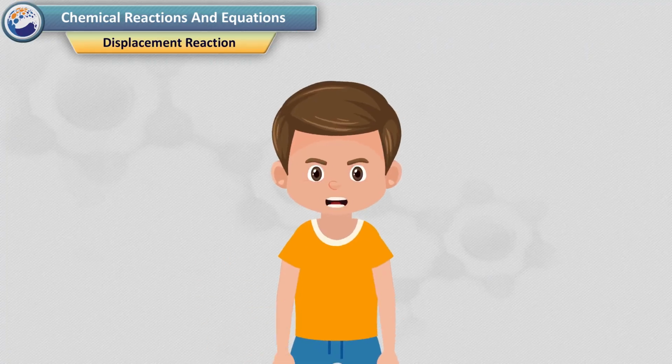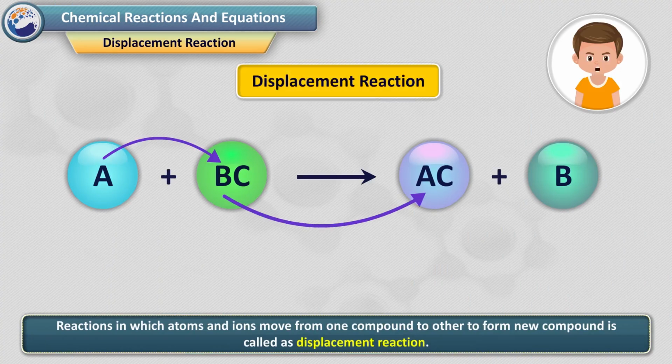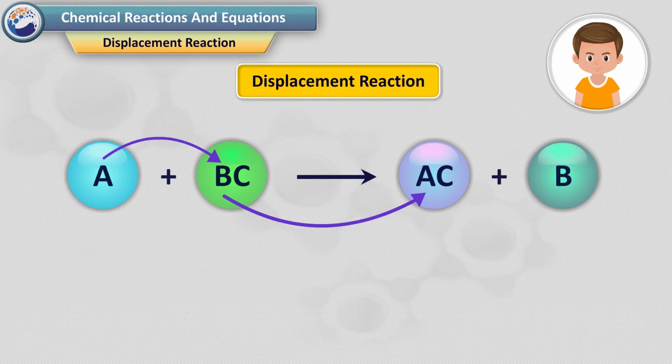Displacement reaction. Reactions in which atoms and ions move from one compound to another to form a new compound are called displacement reactions. This can be generally represented as A plus BC gives AC plus B.